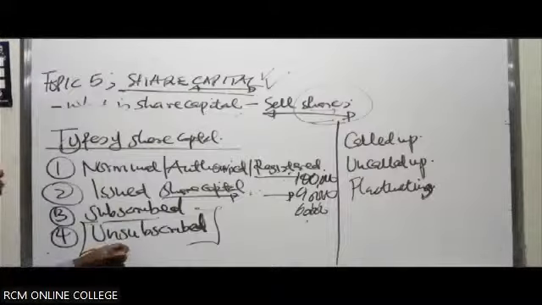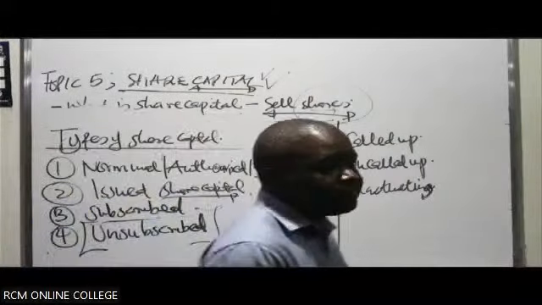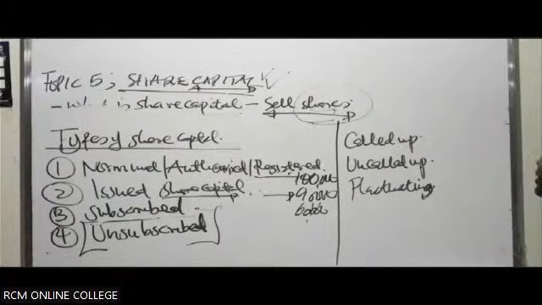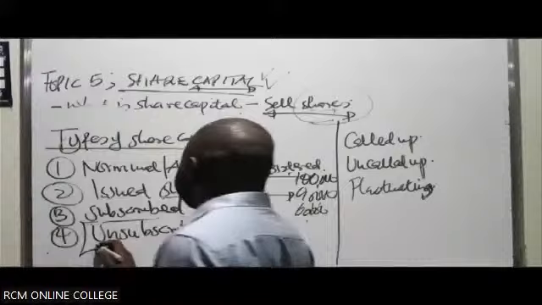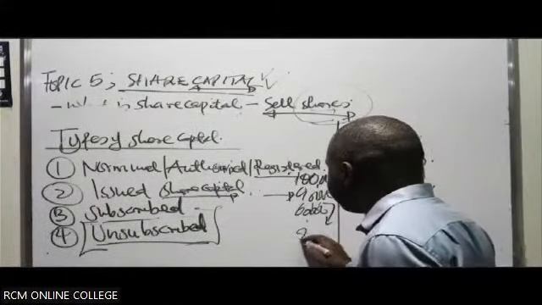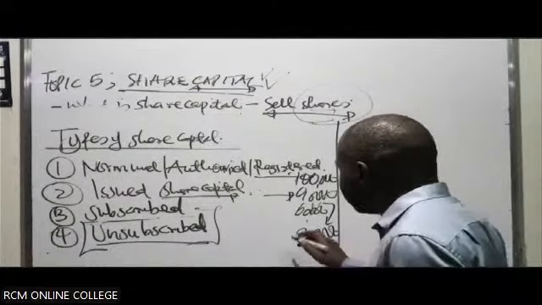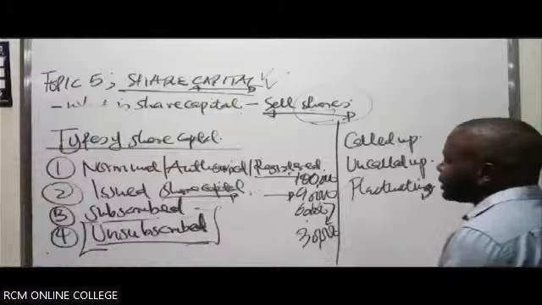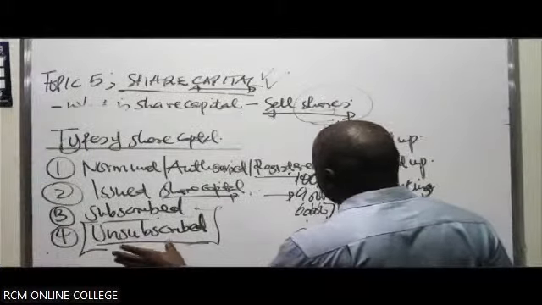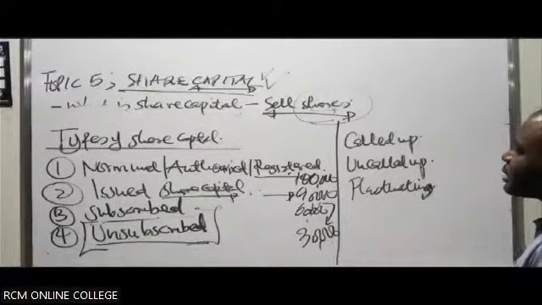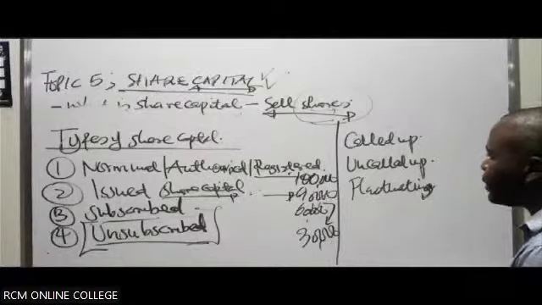There can be that part of the share capital, which in this case hasn't actually been applied for allotment by members of the public. So in this case, you'll have what you call unsubscribed. So the remaining 30 here will end up having to be unsubscribed for. So it means that not the entire share capital has been applied for, subscribed for. You can have unsubscribed share capital,